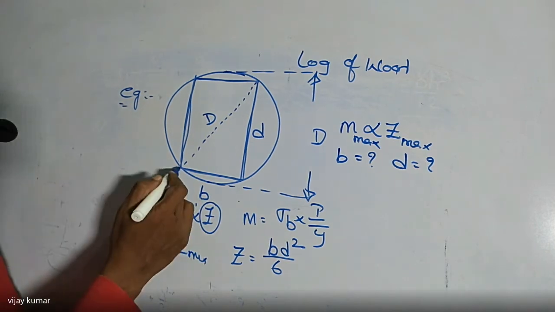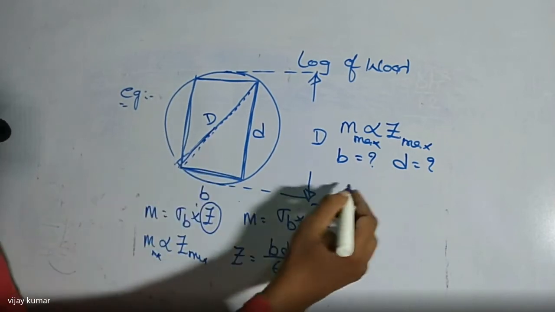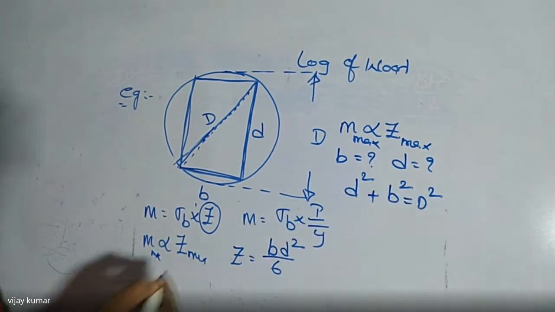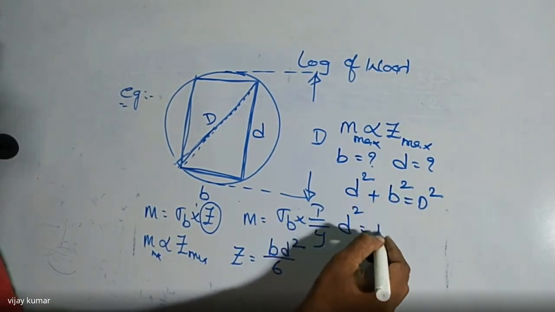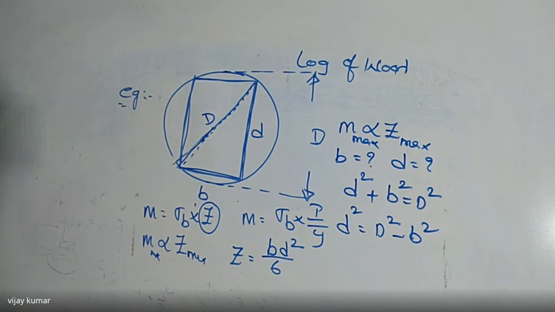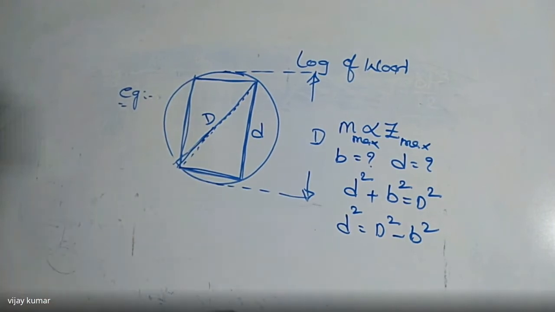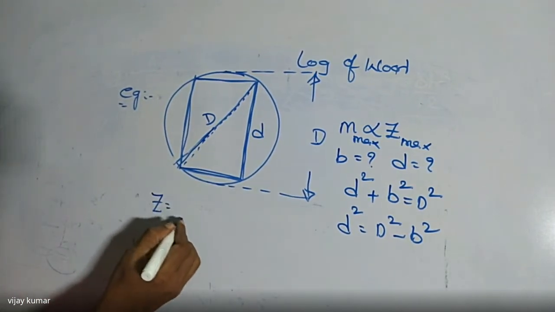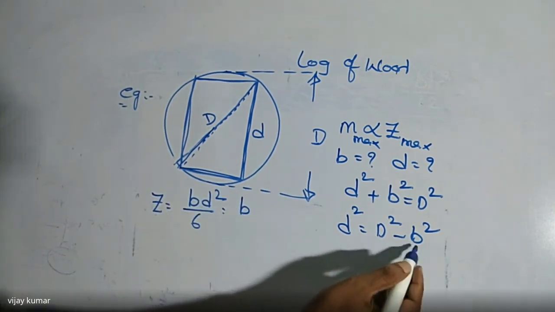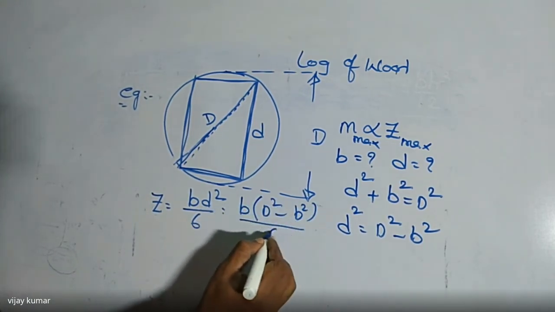So here I'm going to write one more relation from this triangle. Listen carefully here. I'm writing small d square plus b square is equal to capital D square, and small d square is equal to capital D square minus b square. So we get the relation very easily. I want to find the dimensions of this section. Then I'm writing Z is equal to b into d square by 6, and d square is nothing but capital D square minus b square, divided by 6.